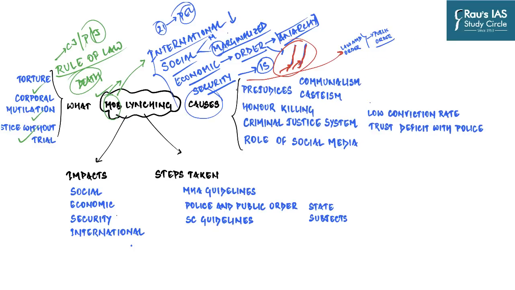So one of the leading causes of mob lynching can be attributed to the prejudices which people garner on the basis of religion as well as on the basis of caste. That this particular person belongs to this particular religion, and so he or she has to behave in that particular way. And not just that, that particular behavior is antagonistic to my own interest, and that is where the problem begins.